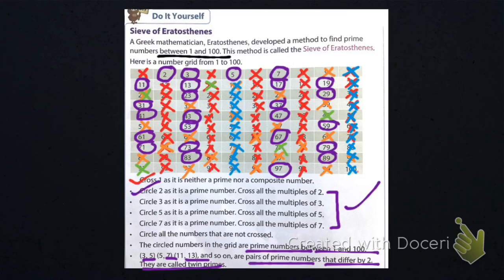Here you can see, students, 7 consecutive composite numbers here. Okay, here: 1, 2, 3, 4, 5, 6, 7.